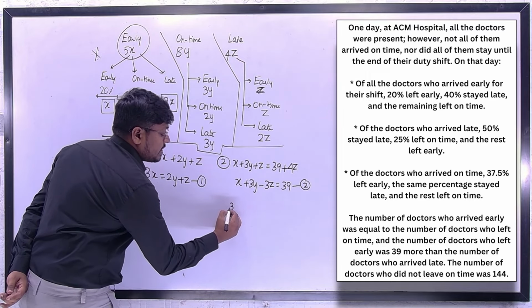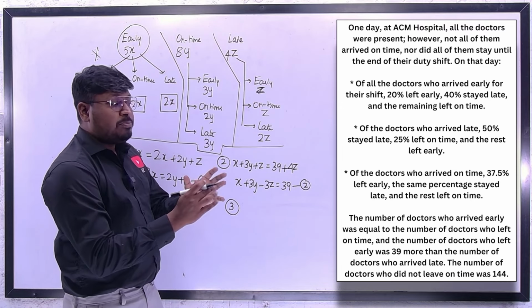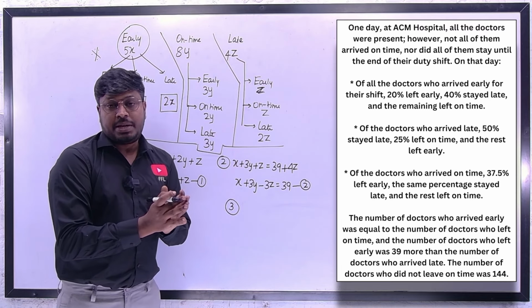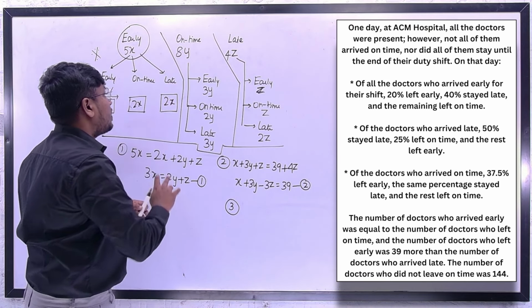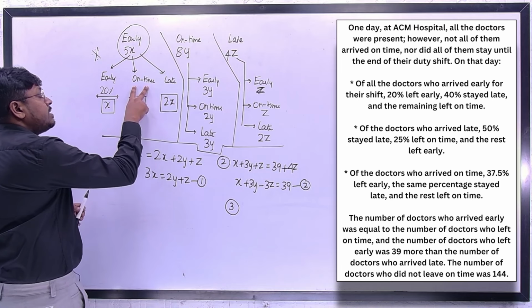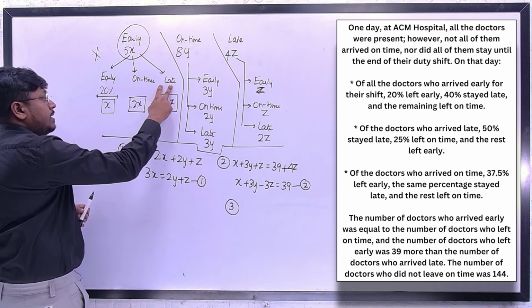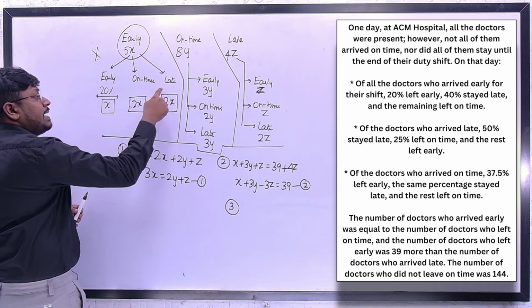And what about equation number 3? The third point they have mentioned is the total number of doctors who did not arrive on time. That means the total doctors early and late. So early is how much? x. Late is how much?